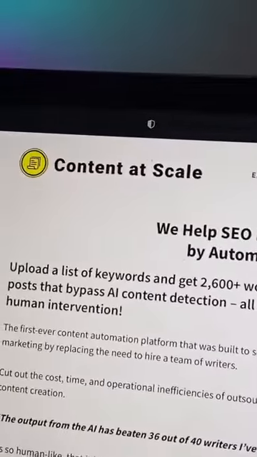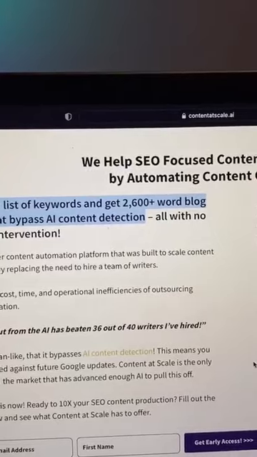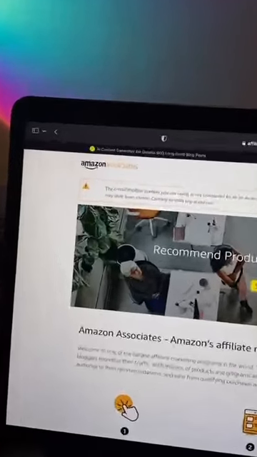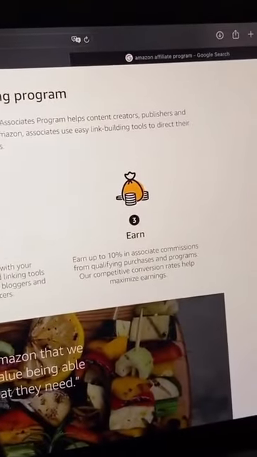Content at Scale helps you easily write blog posts, all by simply uploading a few keywords and phrases. Now, let's get into the fun part of how exactly you can take advantage of it and start making money online with it. First, you want to sign up with Amazon Associate. That way you can earn commissions every time someone buys something that you're promoting.